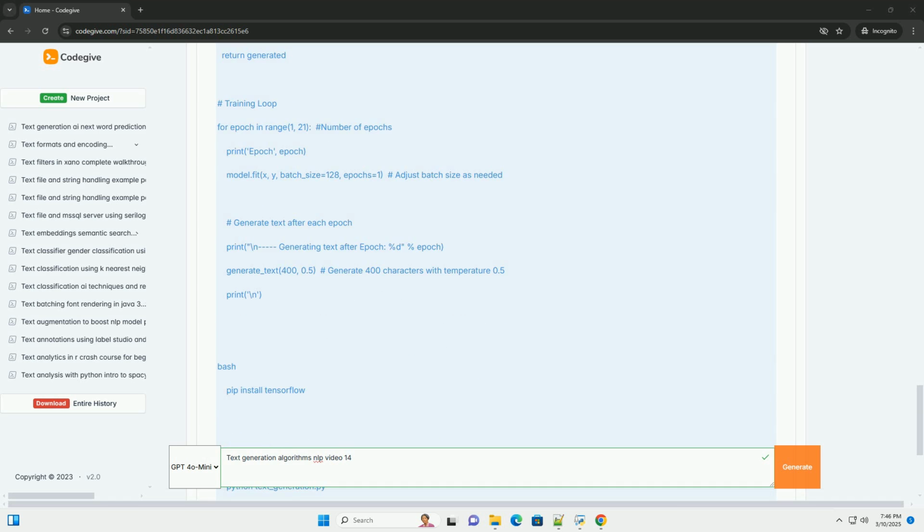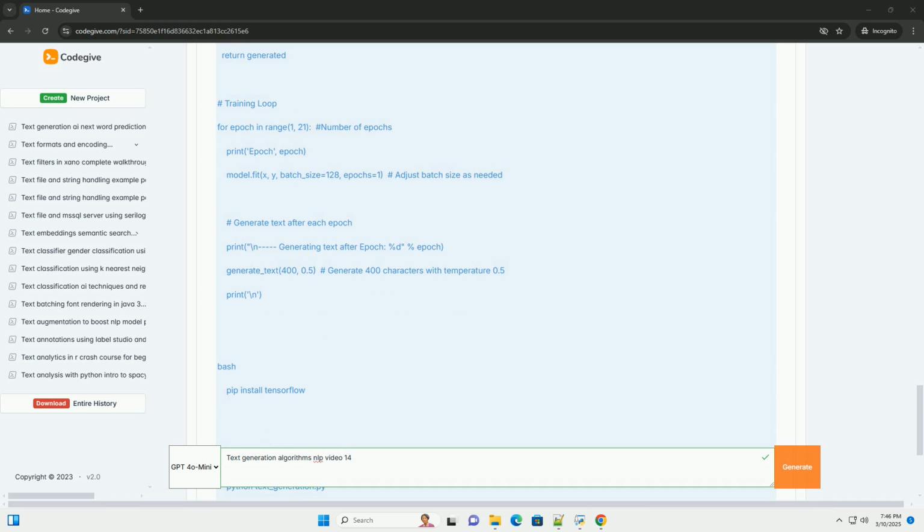Mathematical representation: the probability of a sequence of words W1, W2, ..., Wn is represented as P(W1, W2, ..., Wn) = P(W1) P(W2 | W1) P(W3 | W1, W2) ... P(Wn | W1, W2, ..., Wn-1). This means the probability of a word depends on the preceding words.